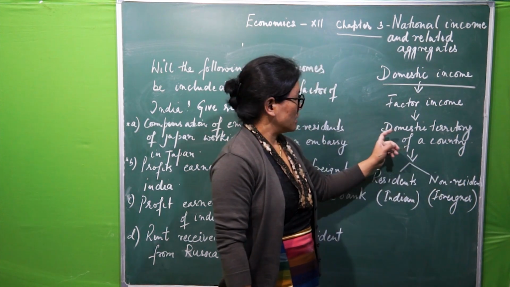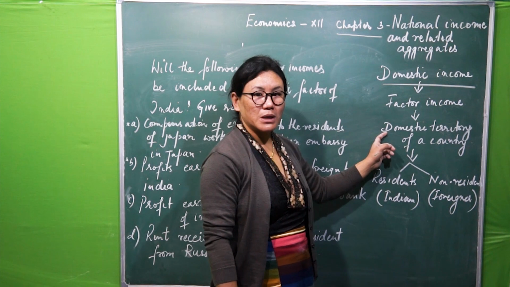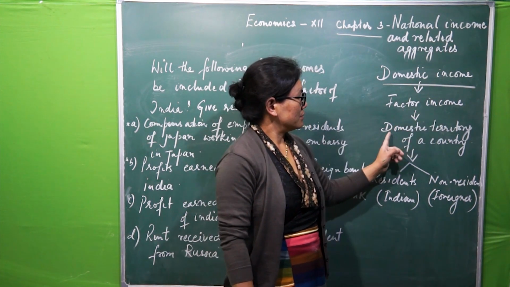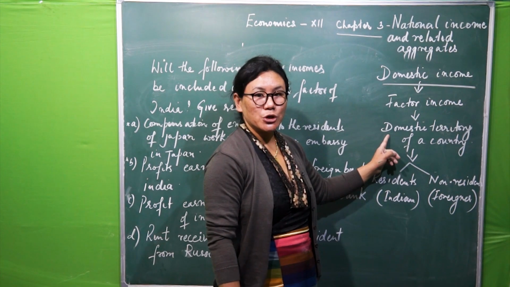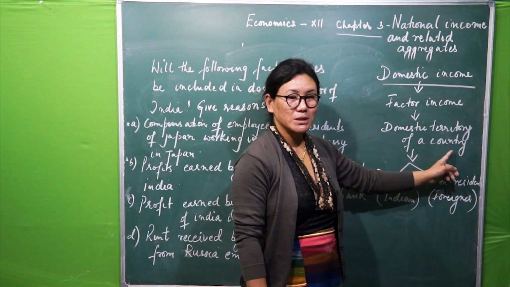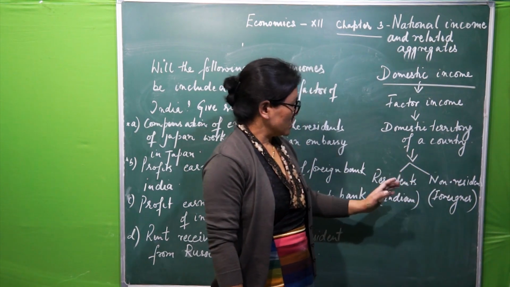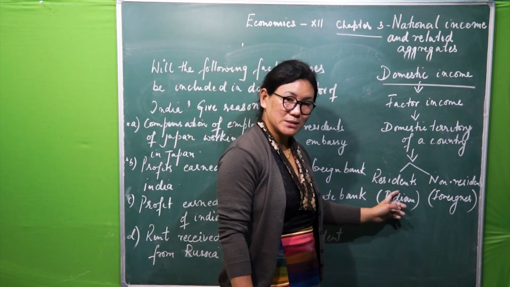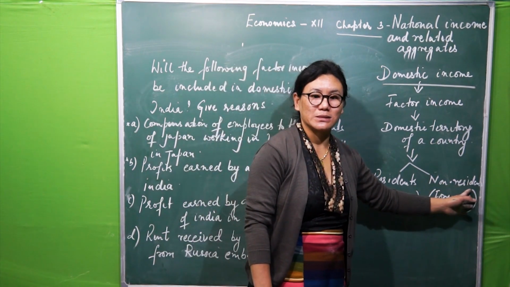Instead of this, we can also say factor income must and should be generated within the economic territory of a country, no matter who generates it, whether it is a resident or non-resident.